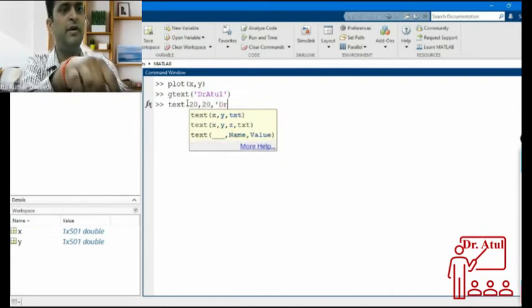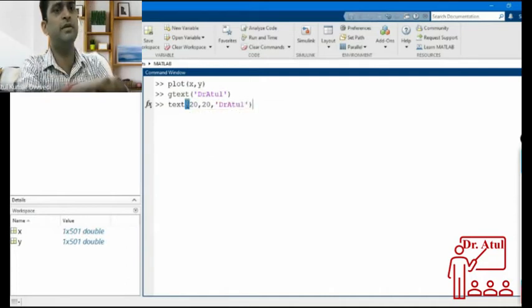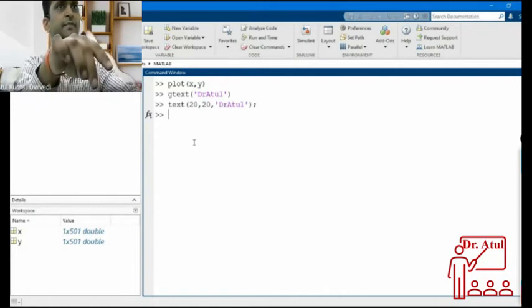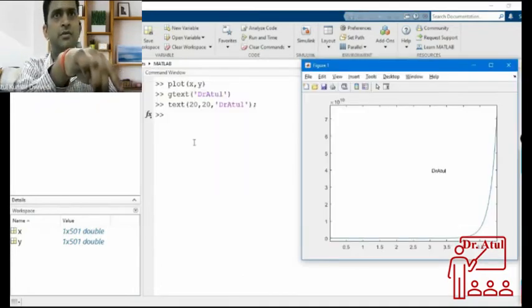If you already know at which location you want to write this text, you can give the x value and y value of the location, and this will also put the text into this graph.